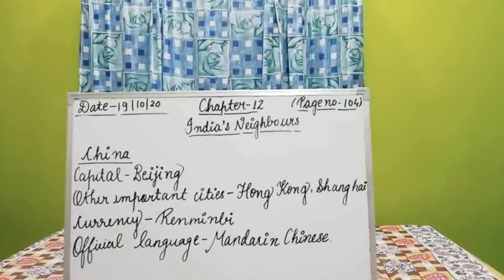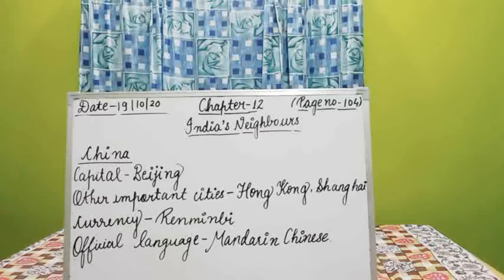China is the most populous country in the world, and the second most populous country in the world is our country, India. Its population is around 1.4 billion. It covers an area of approximately 9.6 million square kilometers. Approximately means near about.